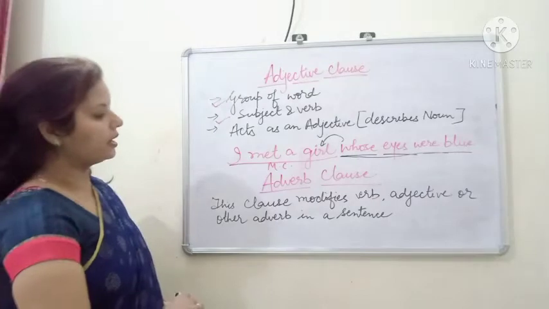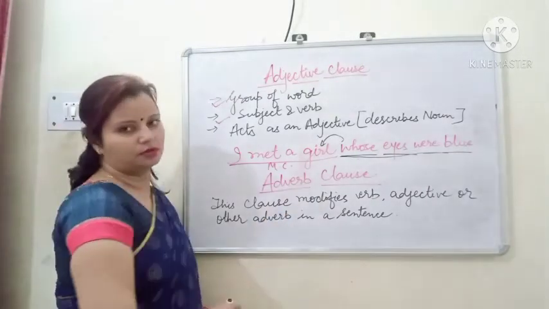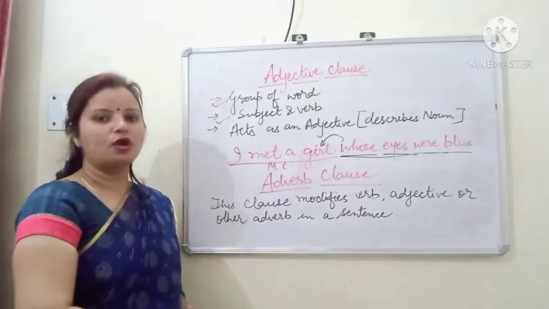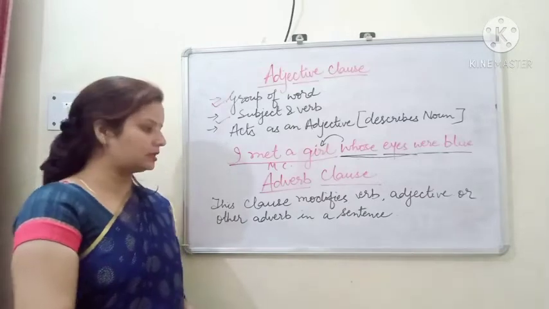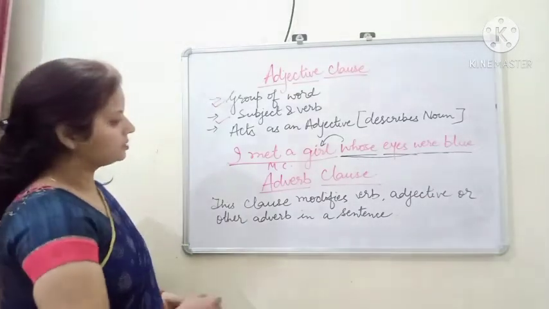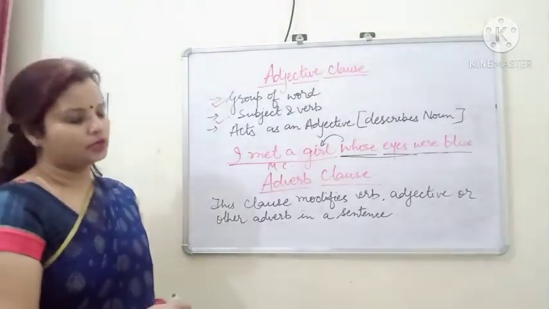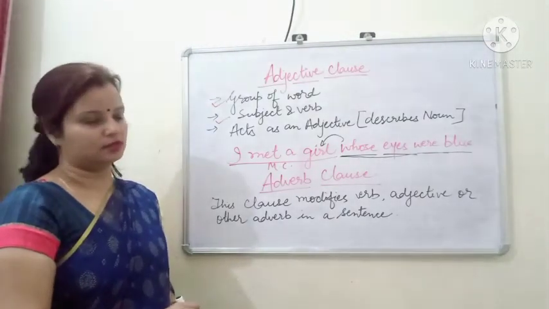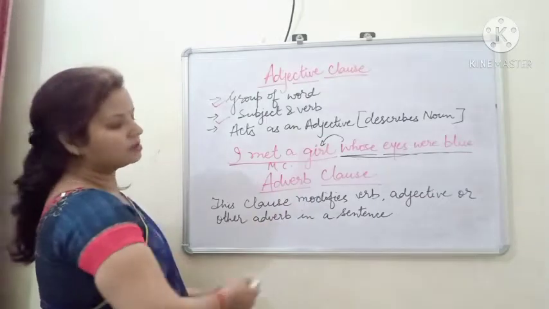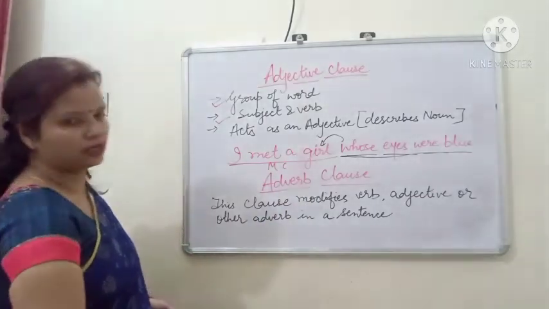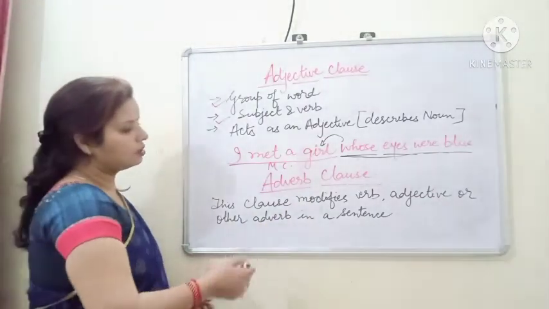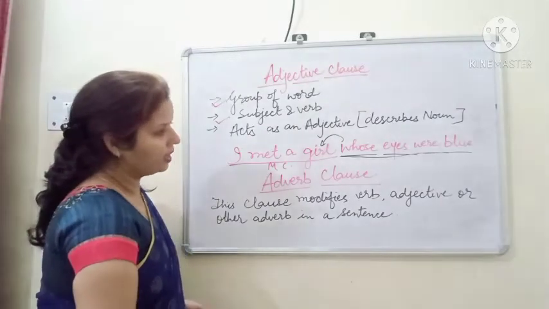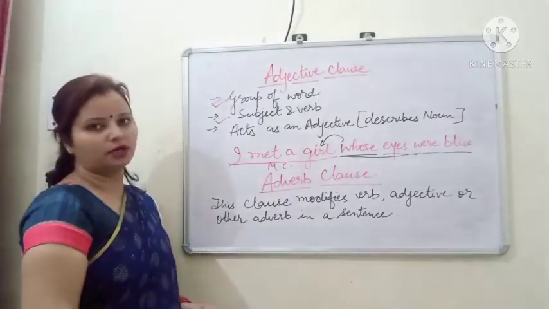Now moving to our next part, the adverb clause. What is an adverb clause? What does an adverb do in a sentence? As we all know, an adverb modifies a verb, adjective or other adverbs in a sentence. The same work is done by the adverbial clause. This clause modifies a verb, adjective or other adverb in a sentence.